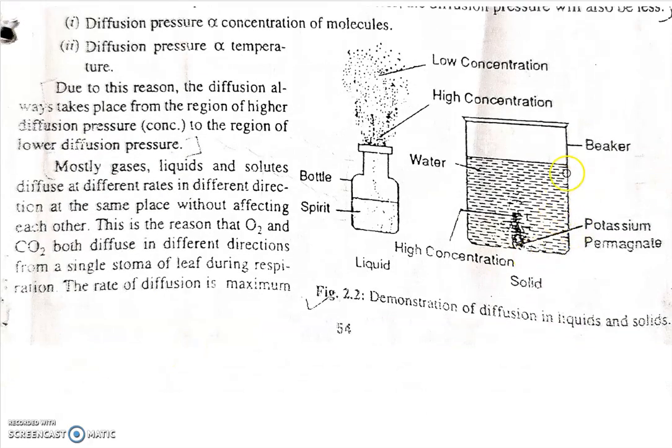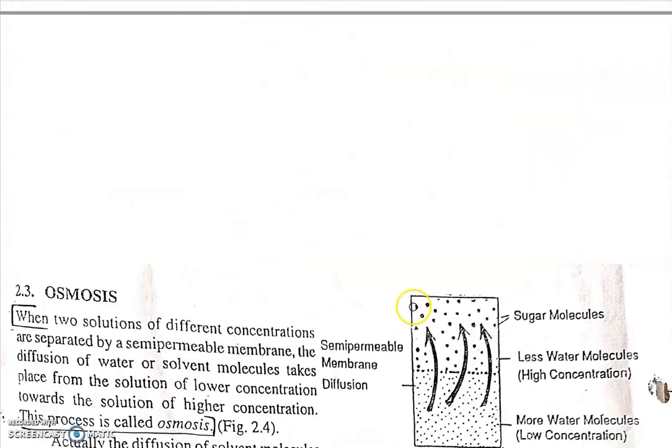So here the water is a solvent and potassium permanganate is a solute. This potassium permanganate is highly concentrated, but after some time it spreads in the whole water. So it moves from high concentration to low concentration. This process is called diffusion.